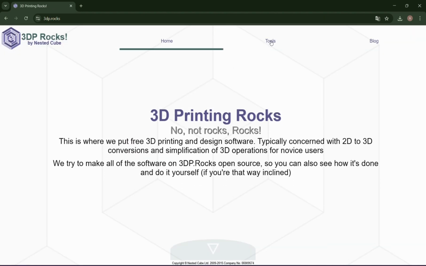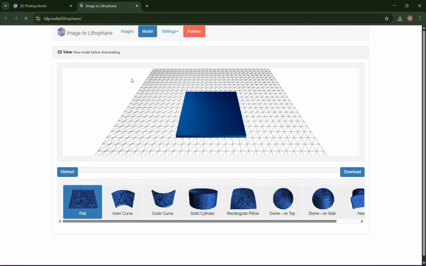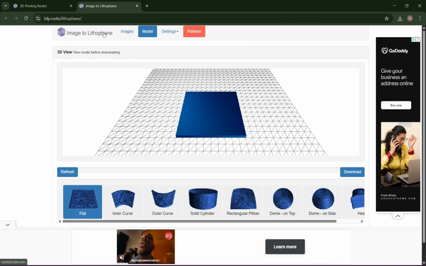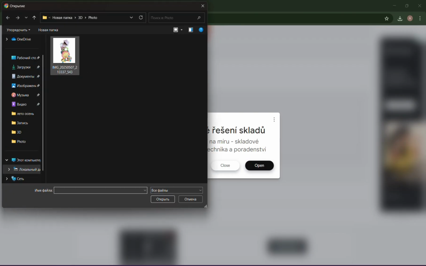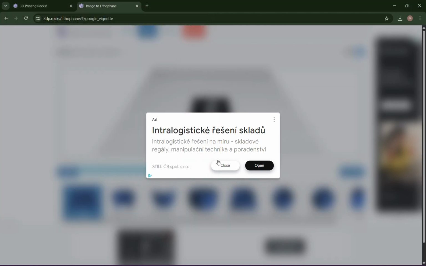We need to click Tools, then Image to Lithophane Converter. Of course, before starting we need to choose the photo we would like to print. I have already prepared one of my favorite photos of my daughter, so we need to download this photo. When you choose a photo, I recommend trying to choose one with a simple background. It's really better for printing. So we need to download.